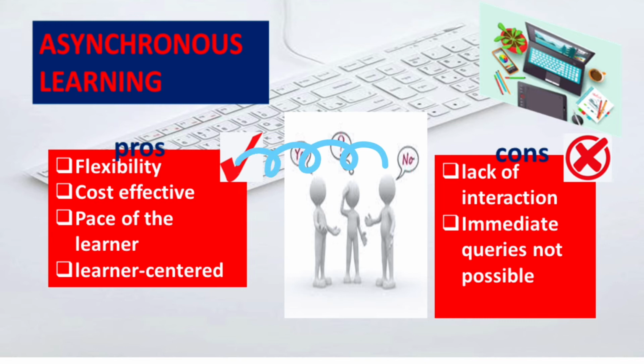Then what are the disadvantages of asynchronous e-learning? First one is it lacks instant feedback. Feedback in learning is essential, right? It helps both learners and trainers to address issues and misunderstandings. In e-learning also, feedback is very essential. So asynchronous e-learning lacks instant feedback.